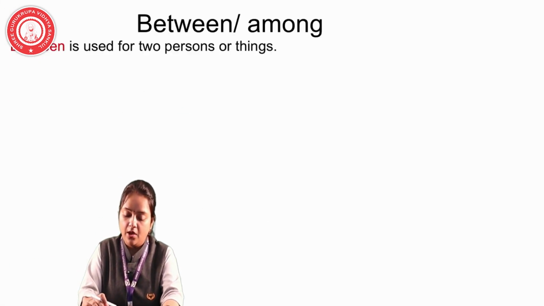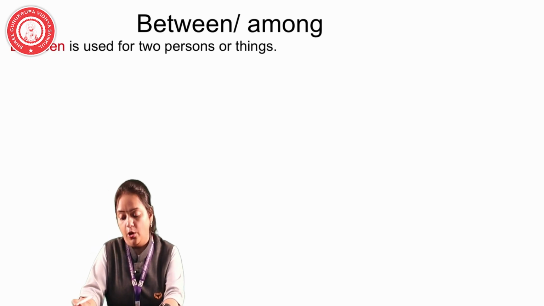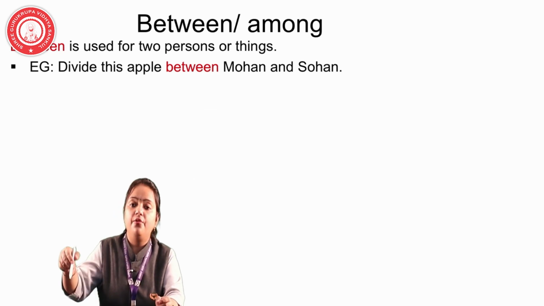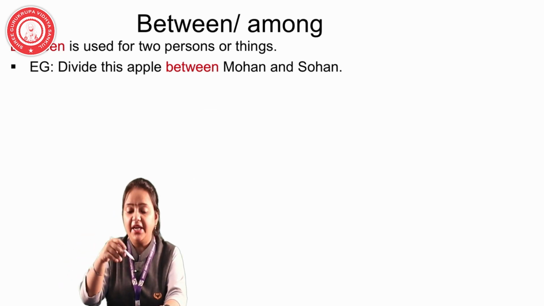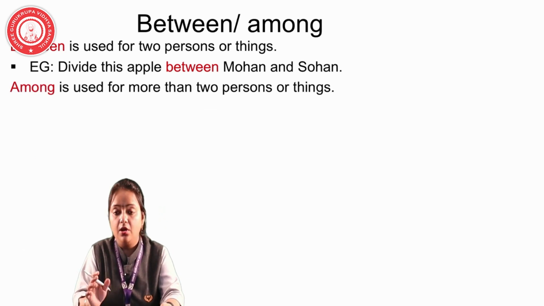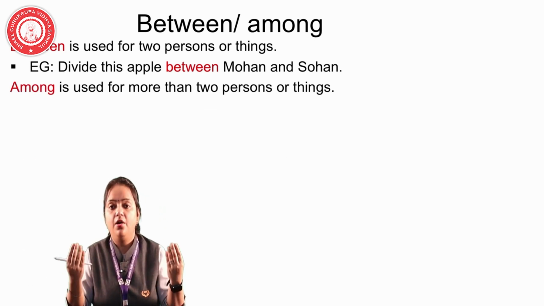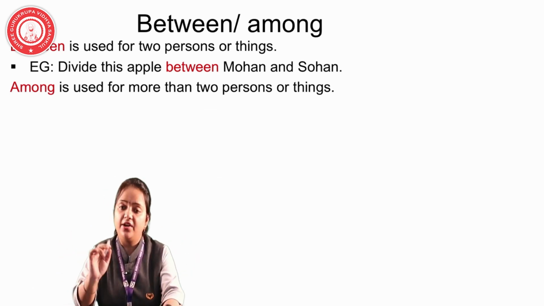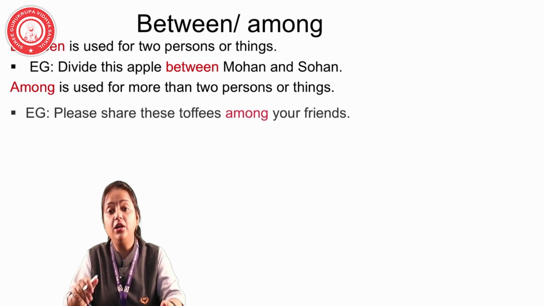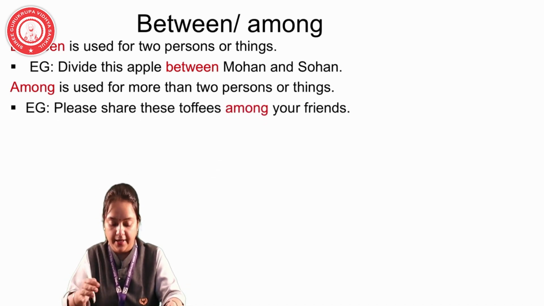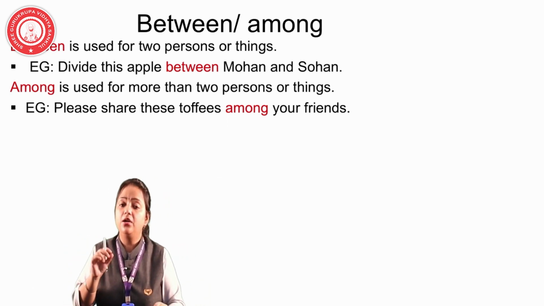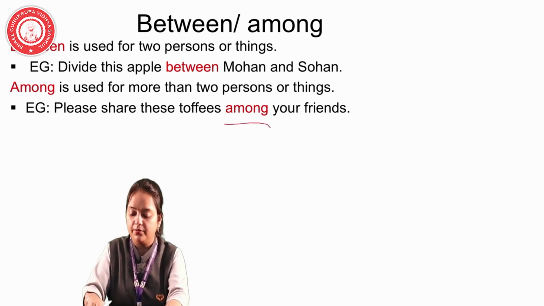Moving on to the next preposition. Between and among. Now, between is used for two persons or things. But among, we use when comparing many. Example, divide this apple between Mohan and Sohan. We are dividing this apple between these two. So, the apple should be divided in two. We are using the word between, but among when we have more than two persons or things. Share these trophies among your friends. Now, how many friends? It is not counted, but share these trophies among your friends.